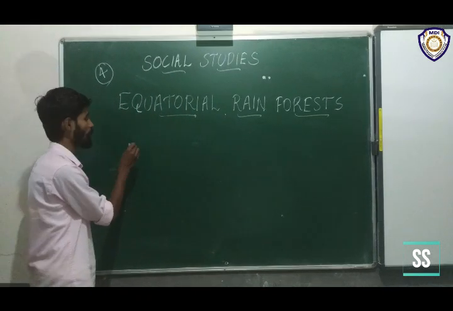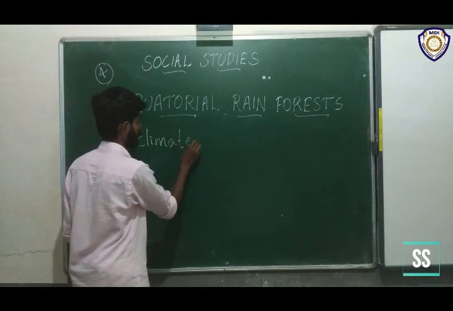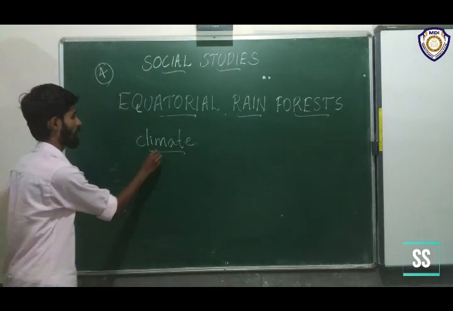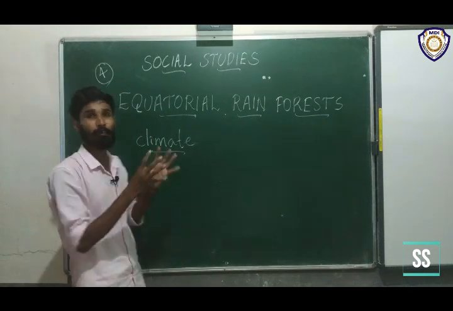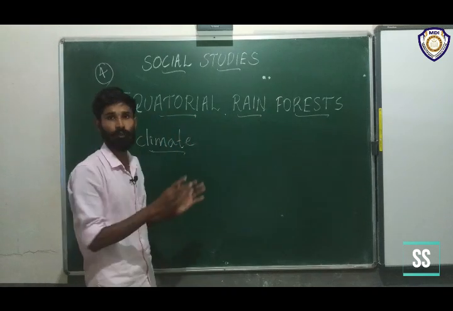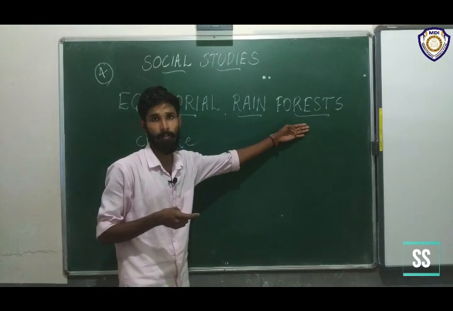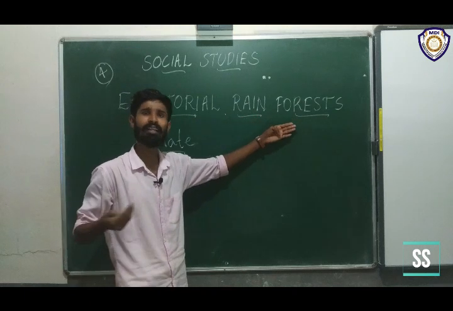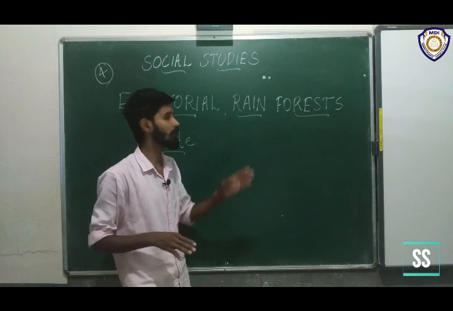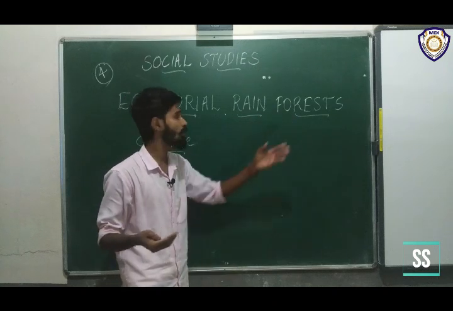Then we are going to our next topic, climate. Climate of the equatorial rain forest. I think all of you understand the basic things about the equatorial rain forest. First of all, we defined the forest. Forest is a piece of land with many trees.